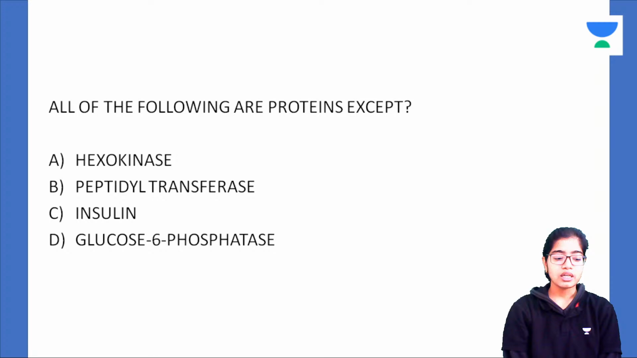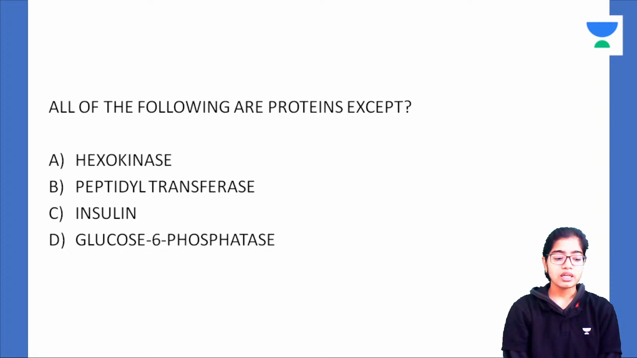Now we'll talk about peptidyl transferase. Peptidyl transferase is involved in peptide bond formation during the step of elongation in translation of proteins. Let us quickly revise translation of proteins through this question. There are three steps involved in translation: initiation of translation, elongation of the protein chain, and termination of the chain.